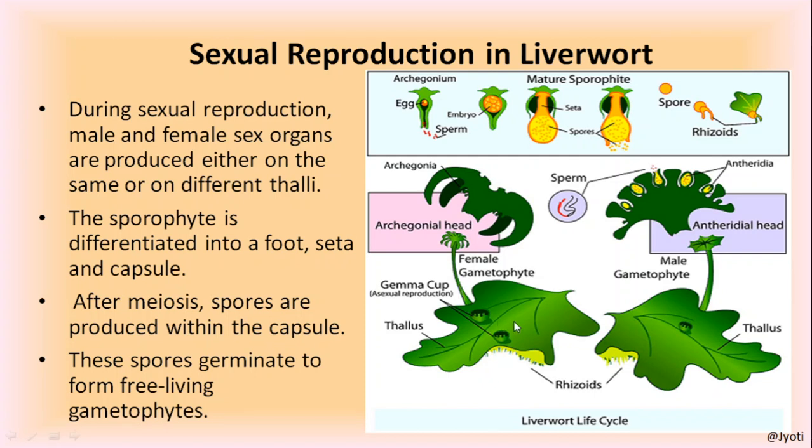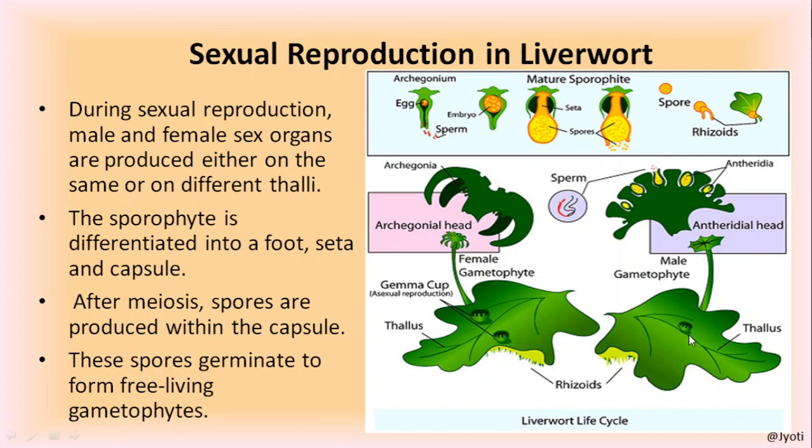So when this thallus gets sexual maturity, it forms the female gametophyte, the female sex organ, and these female sex organs have a leafy structure at the top that is called archegonial head. That is called archegonial head. Okay.